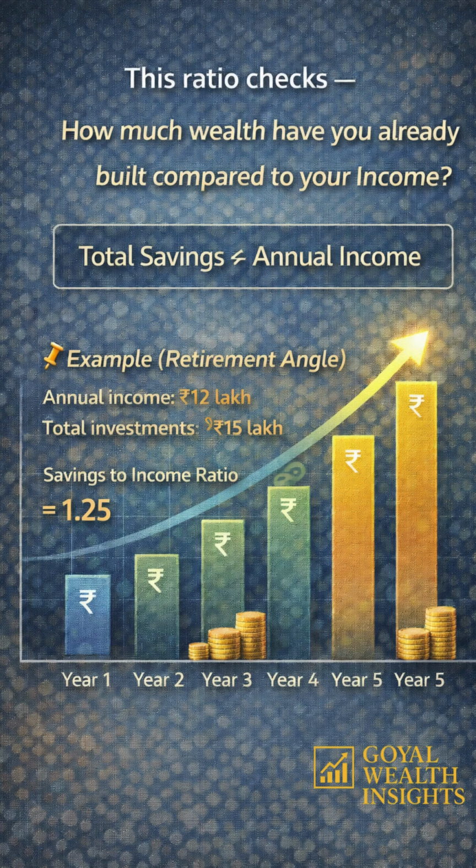What is the savings to income ratio? Savings to income ratio checks how much wealth you have already built up compared to your income. The formula for the same is total savings upon annual income. Suppose your annual income is rupees 12 lakhs and in total you have created investments of about 15 lakhs till date. So your savings to income ratio is 1.25, that is 15 lakhs divided by 12 lakhs. This ratio tells how prepared you are for long term goals like retirement.